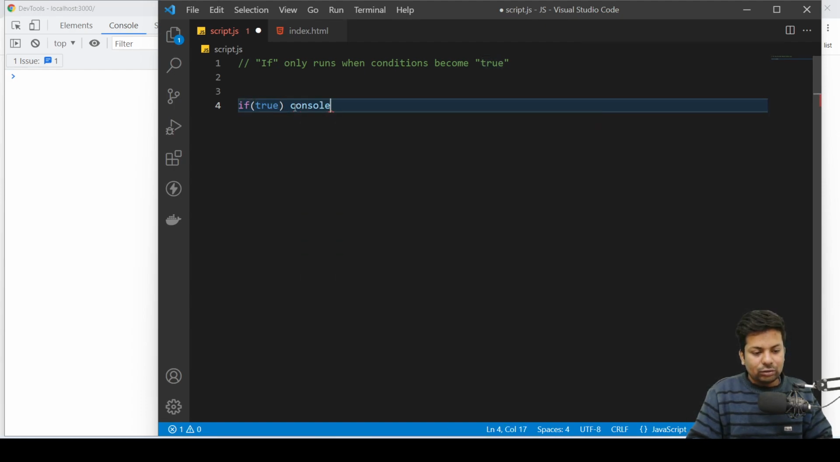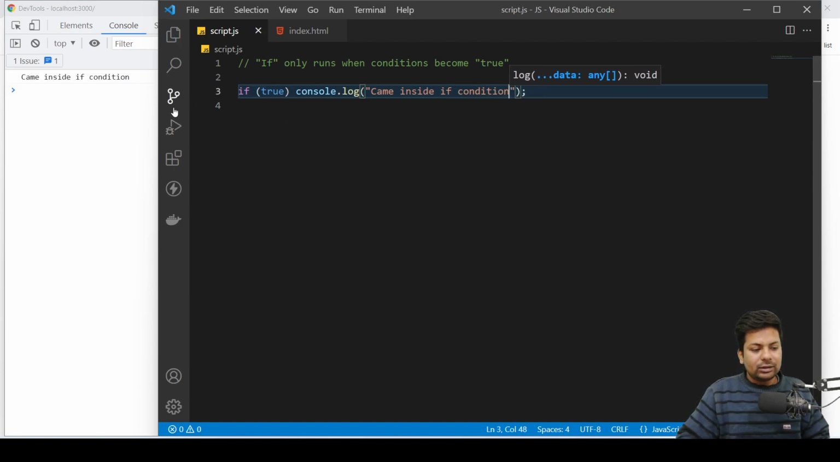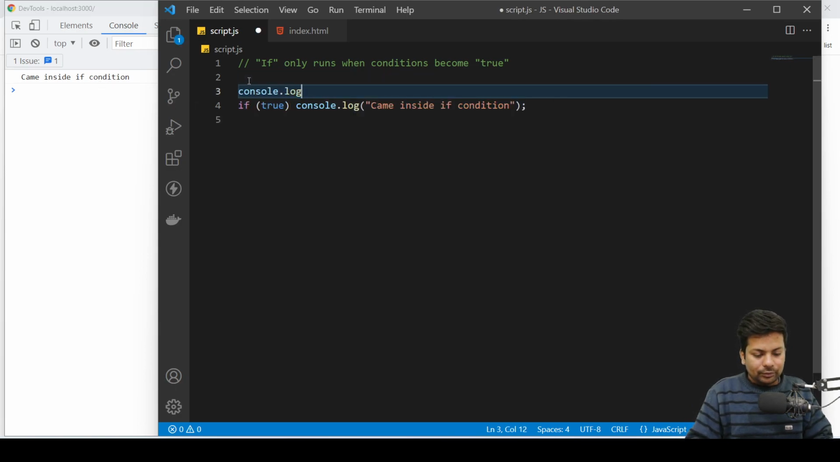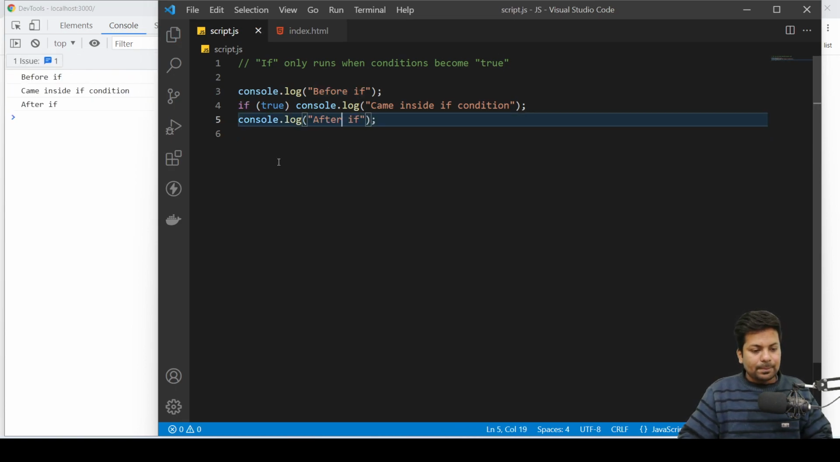Now here I say console.log "came inside if condition". Okay, you just write that in front. Save it. See, came inside if condition. Let me also console.log "before if", and just copy this, paste it, and here I'll say "after if". See, before if, came inside if condition, then console.log after if.